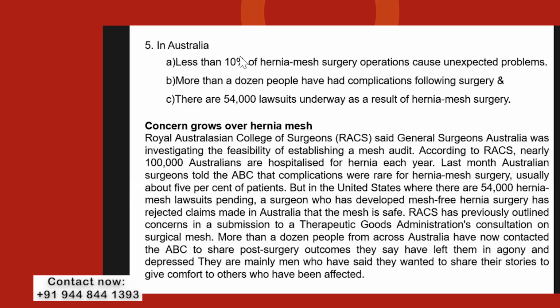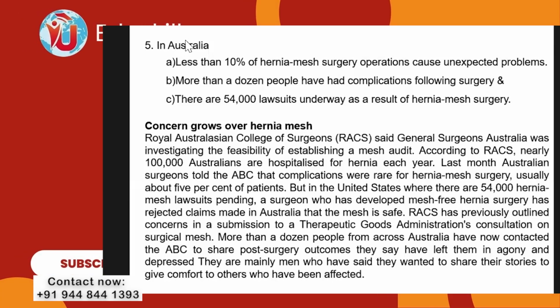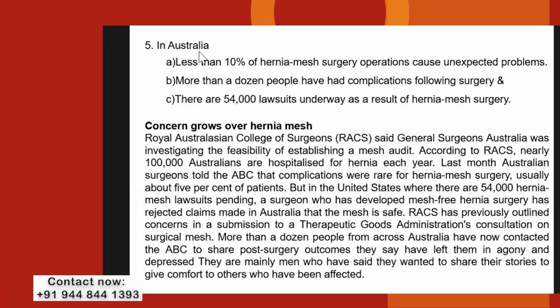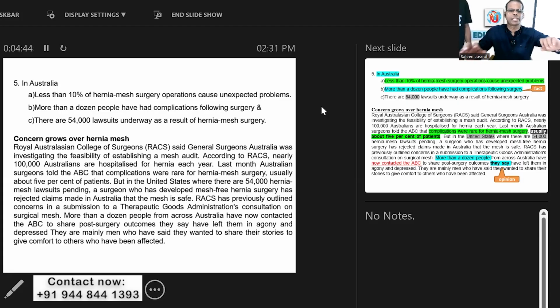Let's check the keywords, the hedging words. The keyword in the question stem is the name Australia. You can mark it. Australia is the keyword in the question stem.